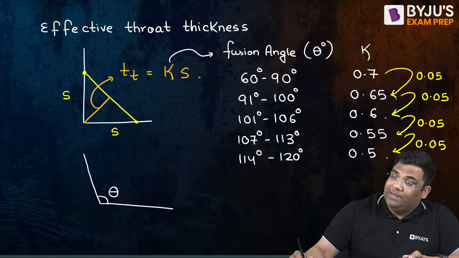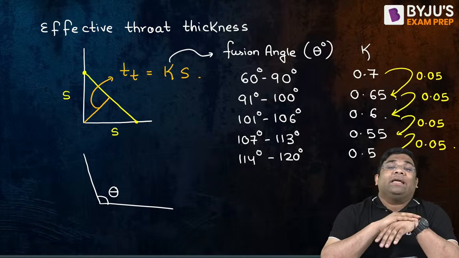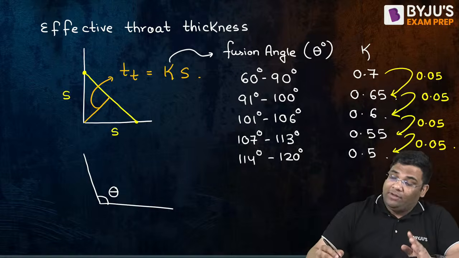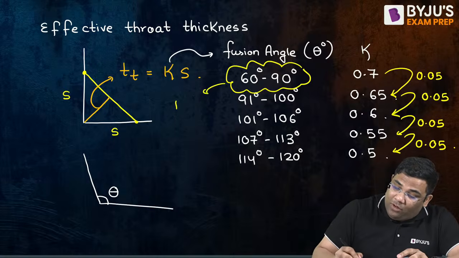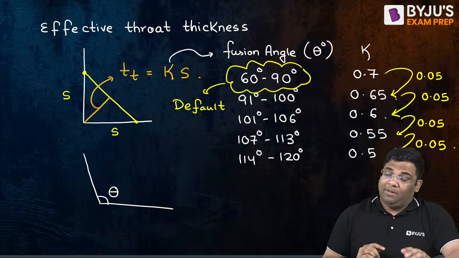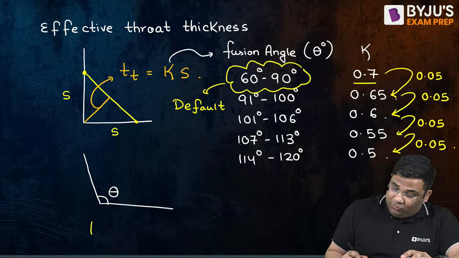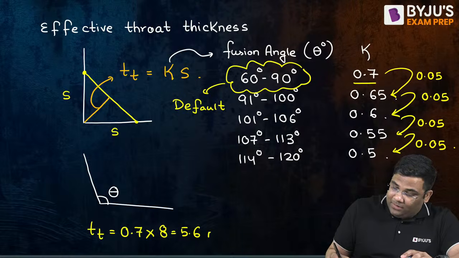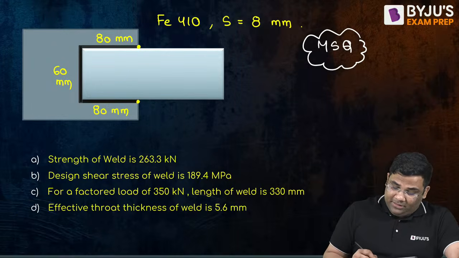Now, in the question, nothing is mentioned about the fusion angle. When such a thing is there, you can assume 60 to 90 degrees. This is the default value. So as per that, K is 0.7 and the size of the weld is given, so the throat thickness will be 0.7 into 8, that is 5.6 mm. So I can say that the last option is correct.